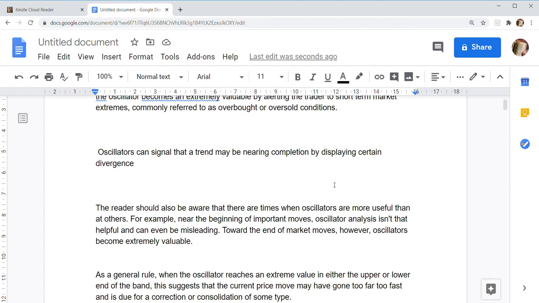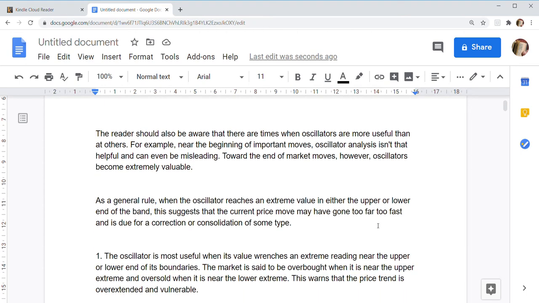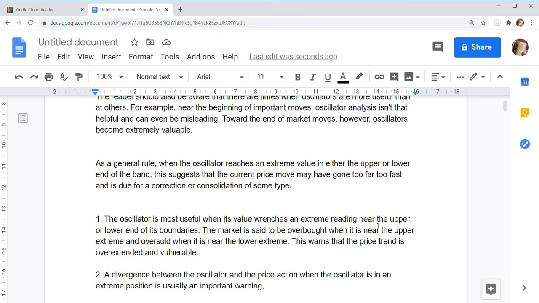The reader should also be aware that there are times when oscillators are more useful than others. For example, near the beginning of important moves, oscillator analysis isn't that helpful and can even be misleading. Towards the end of market moves, however, oscillators become extremely valuable. As a general rule, when the oscillator reaches an extreme value in either the upper or lower end of the band, this suggests that the current price move may have gone too far too fast and is due for correction or consolidation